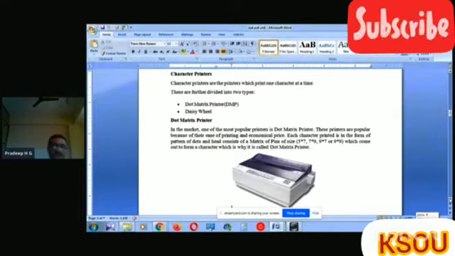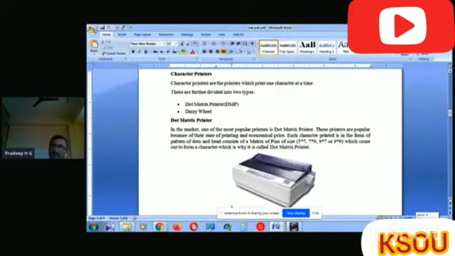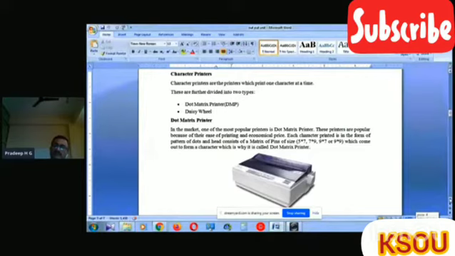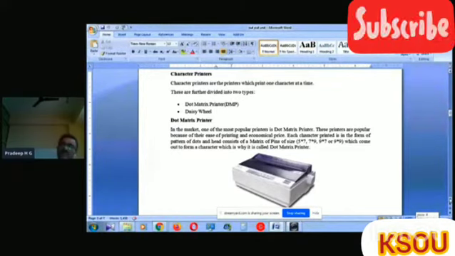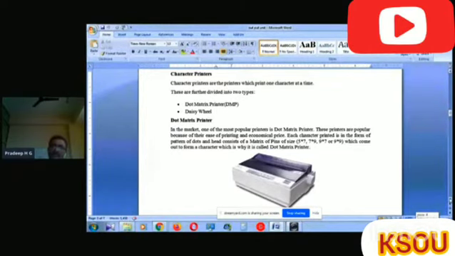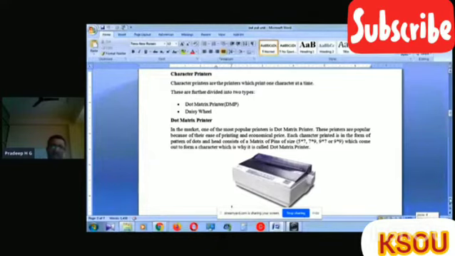In the dot matrix printer, the print head strikes against the paper to form characters as a pattern of dots.